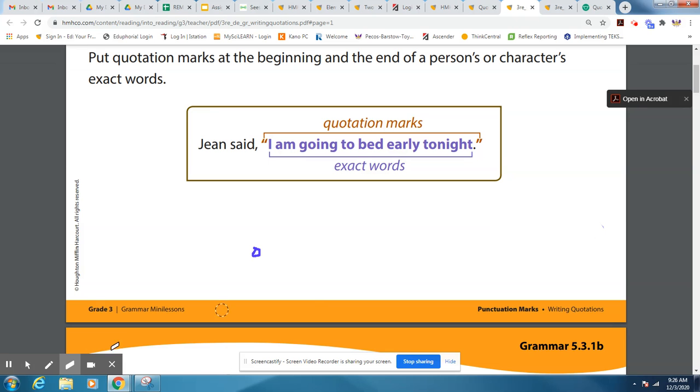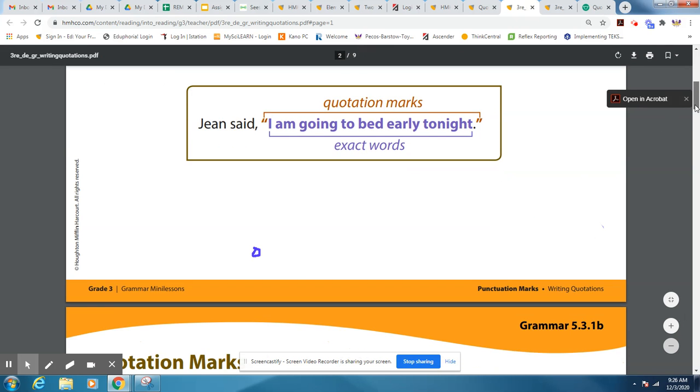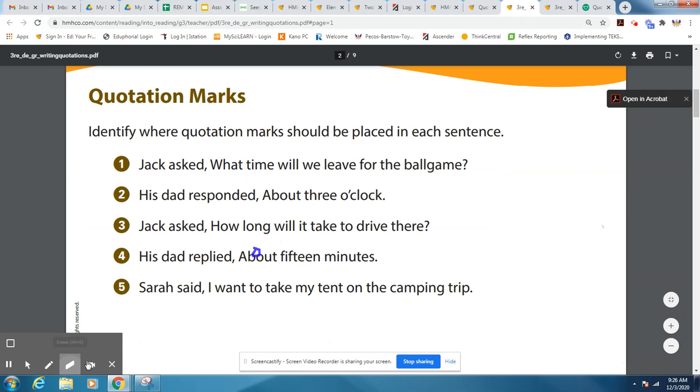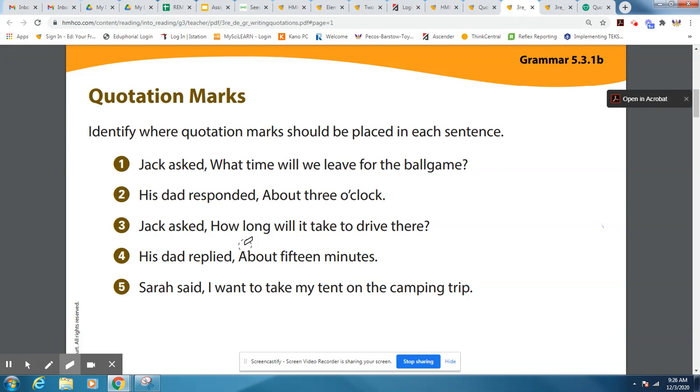So let's go ahead now and look at some more examples. Look at number 1 here. Number 1 says to identify where quotation marks should be placed in each sentence. So number 1, Jack asked, "What time will we leave for the ball game?" So what did Jack ask? He asked, "What time will we leave for the ball game?" So the beginning quotation marks go after the comma. The end quotation marks go after the question mark.